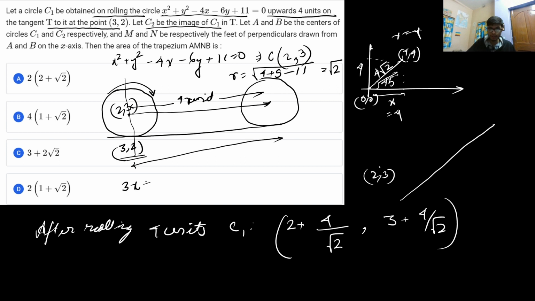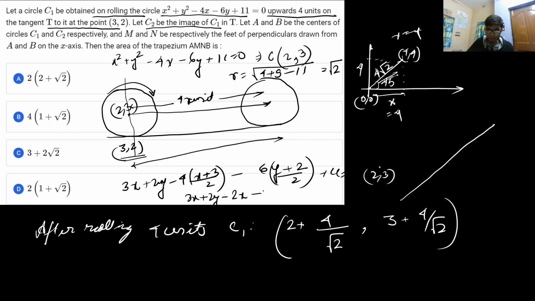So in place of it, 3x plus 2y minus 4 plus 3 by 2, minus 6 y plus 2 by 2, plus 11 is equal to 0. If you solve this, it will be 3x plus 2y, minus of 2x minus 6, and this will be minus 3y minus 6 plus 11 equal to 0. So if you solve this, it will be x, and minus y, so x minus y, and some constant term will be there. This implies the slope of the straight line by which it has moved is equal to 45 degrees.